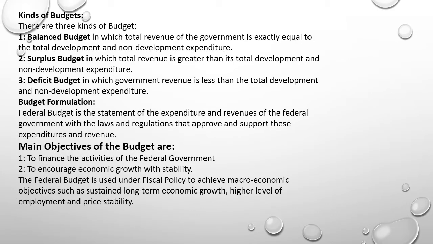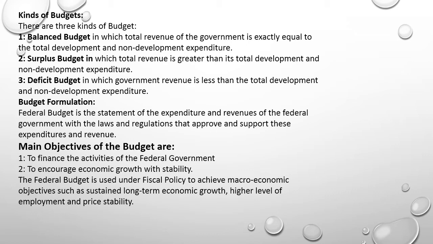Then we see what are the kinds of budgets. There are three kinds of budget. Number one, balanced budget, in which total revenue of the government is exactly equal to the total development and non-development expenditure. Number two, surplus budget, in which total revenue is greater than its total development and non-development expenditure. Number three, deficit budget, in which government revenue is less than the total development and non-development expenditure.